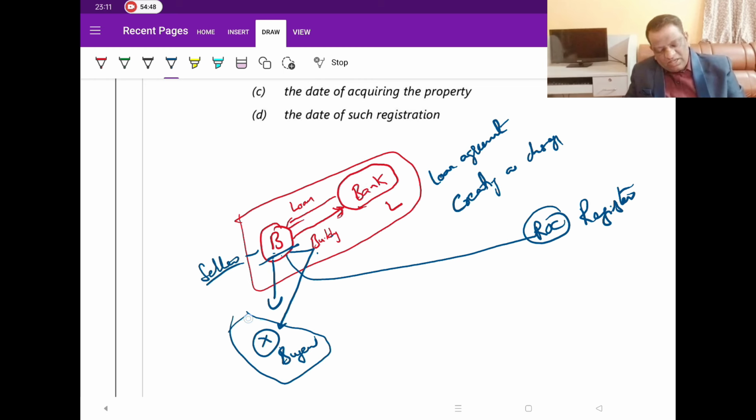Whenever you buy, you give the sale consideration, nothing but the money. So the borrower, the fraudster here, got the money in the form of a loan from the bank. He also got the sale proceeds. He took both of them and ran away. Now, when X goes to this building to take physical possession, the bank will come and stop him. The bank says, no, this asset is mine, there is a charge created. But he says, no, there is a sale agreement. He has entered into a loan agreement with the bank, and he has entered into a sale agreement with X and sold it. Now, these two people are fighting each other.